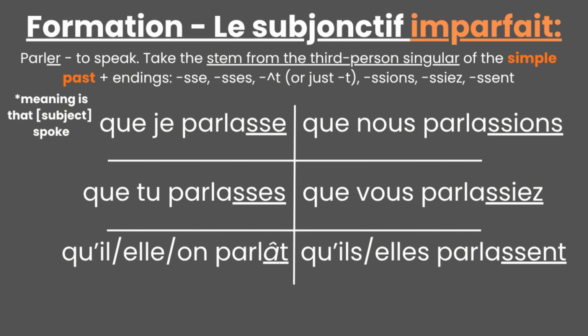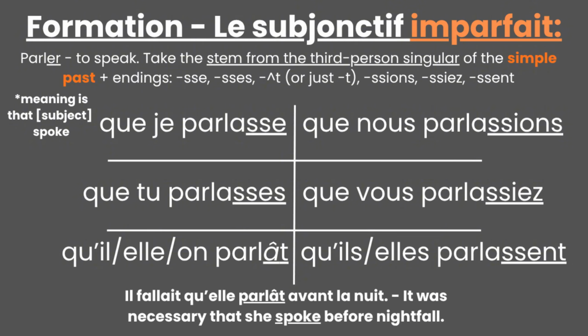Que je parlasse, que tu parlasses, qu'il parlât, que nous parlassions, que vous parlassiez, qu'ils parlassent. An example can be, il fallait qu'elle parlât avant la nuit. Some conjugations can sound the same, so say them with the subject and que to tell the difference.